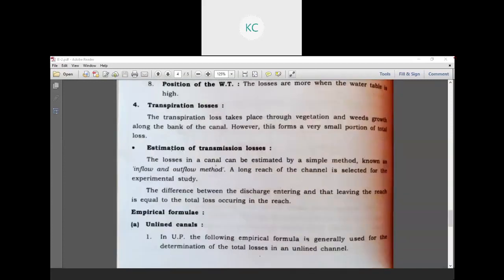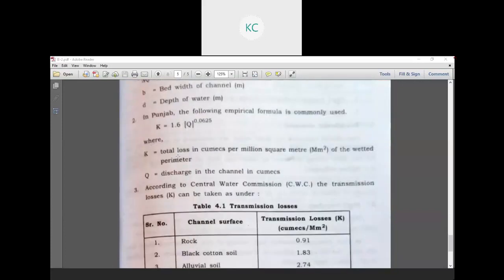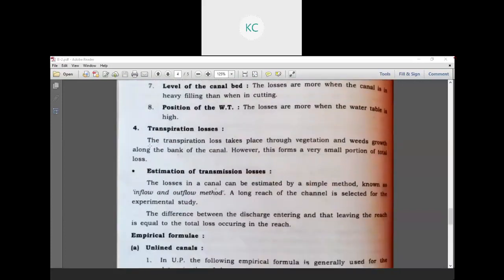Next is transpiration losses. Transpiration losses take place through vegetation and the weed growth along the bank of the canal. However, this forms a very small portion of the total losses.